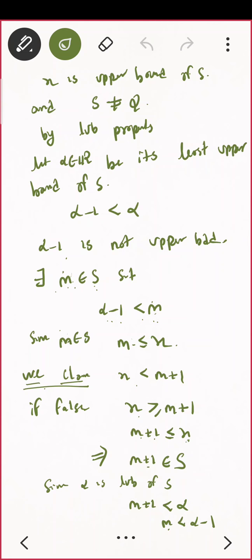I'll complete that, then I'll repeat it, don't worry. Go slow. You want to learn, you don't want to rush. Sorry, m is less than alpha minus 1. So this contradicts our choice of m.